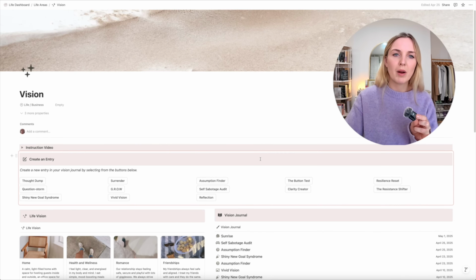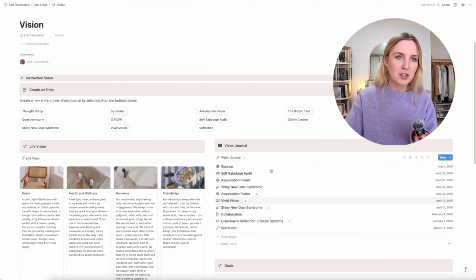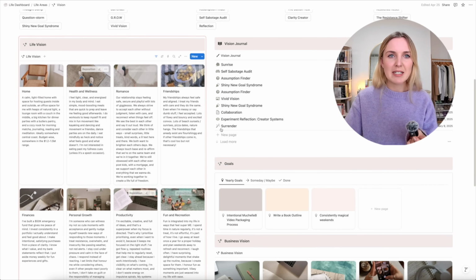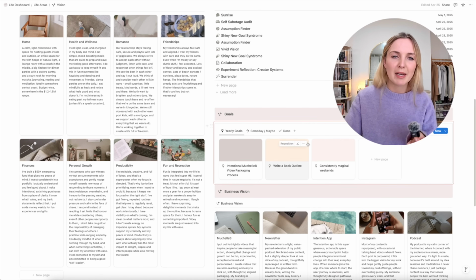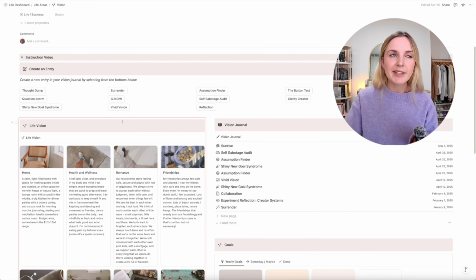Under personal growth, one page that I absolutely love is my vision page. So it's got my vision that you've already seen. And I also have my business vision down here. And I have my yearly goals. So I'm like, let's just put it all there. And then up here, I can create entries.